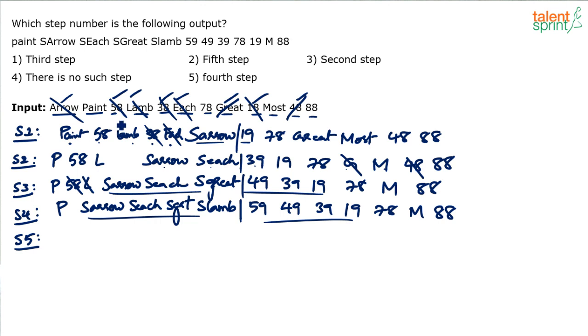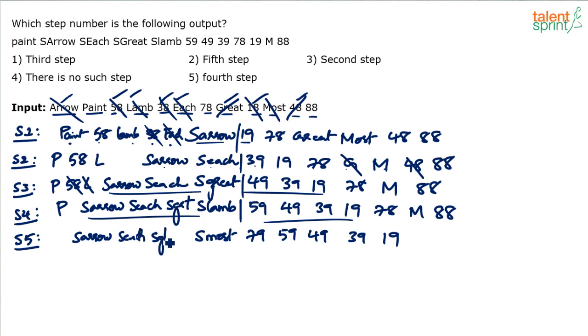Now what is left out? Paint and most. So I think most should come in between as per the alphabetical order, and in terms of numbers we should have 78. So 78 will become 79. Copy everything as it is. So 59, 49, 39, 19 on this side, and here we will have S arrow, S each, S great, and S lamb.